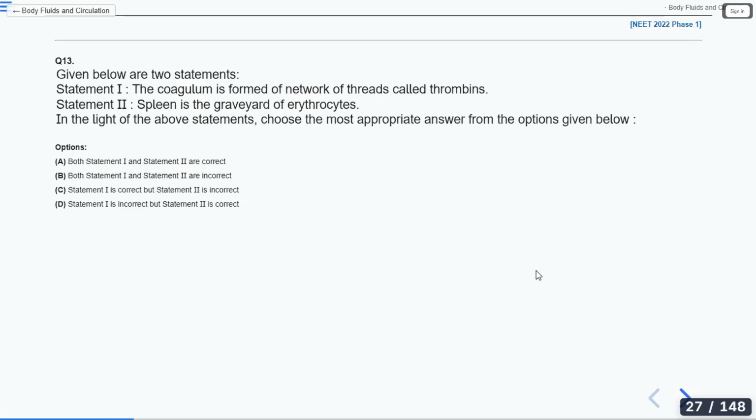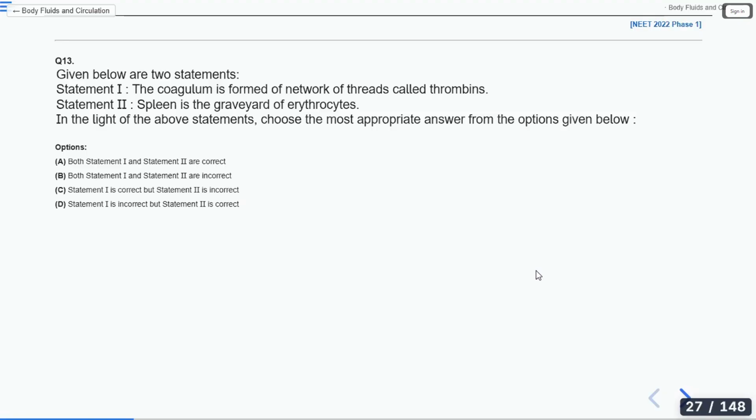What is the role of thrombin? It converts fibrinogen into fibrin. Thrombin converts fibrinogen into fibrin.